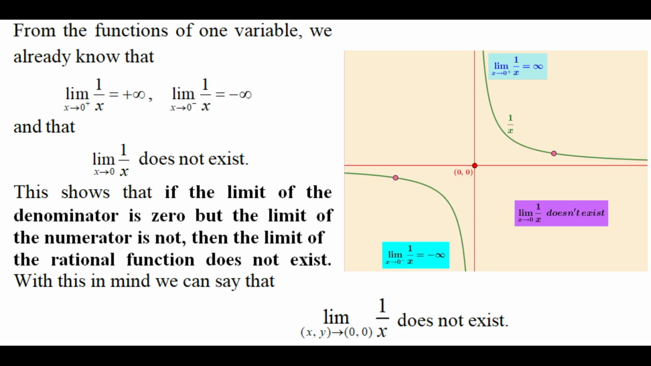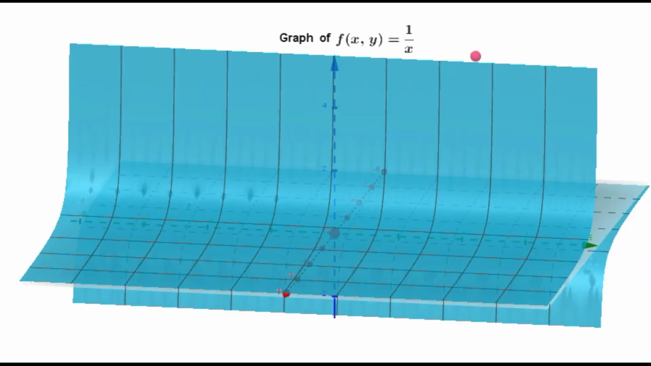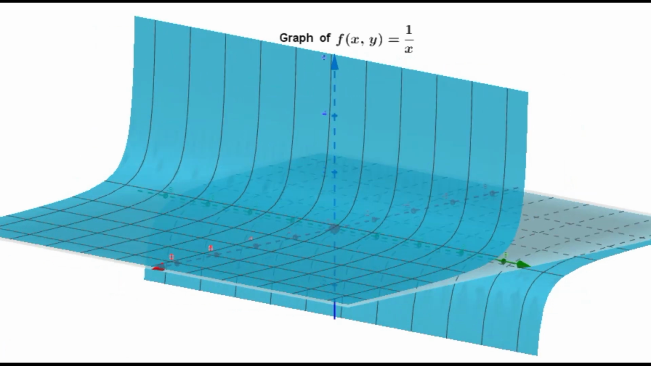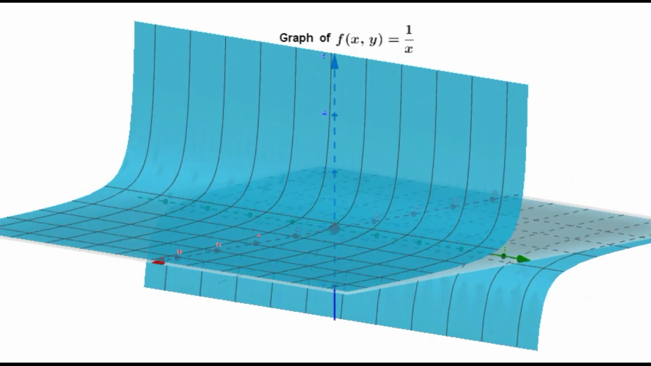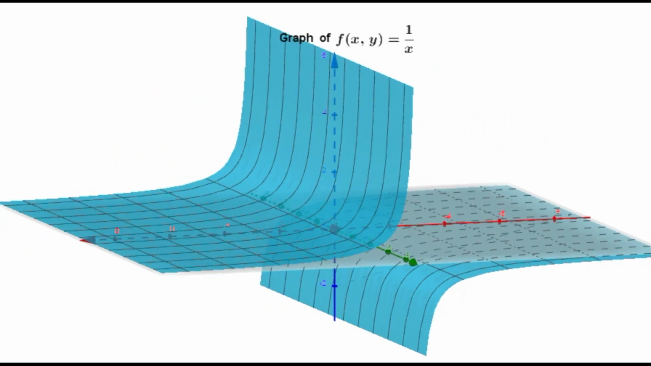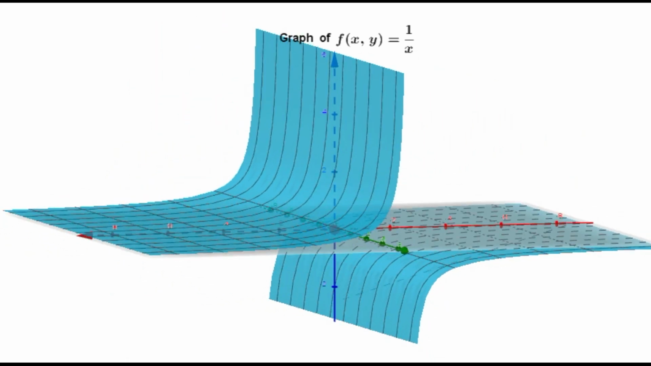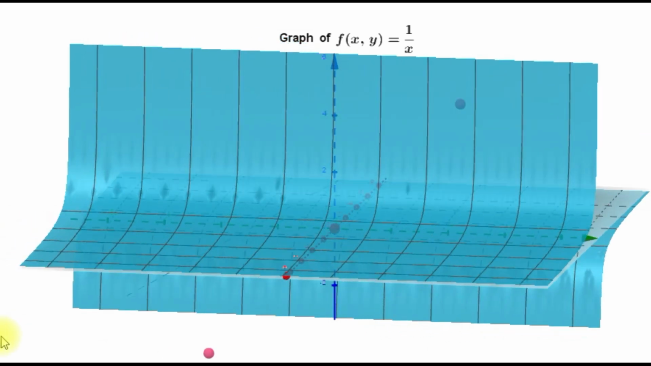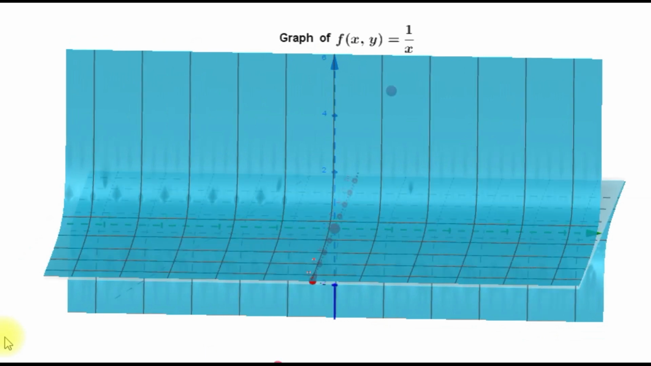From the functions of one variable, we already know that the limit as x approaches 0 from the positive side of 1 by x is equal to plus infinity, and the limit as x approaches 0 from the negative side of 1 by x is equal to negative infinity, and that the limit as x tends to 0 of 1 upon x doesn't exist. This shows that if the limit of the denominator is 0 but the limit of the numerator is not, then the limit of the rational function doesn't exist. With this in mind, we can say that the limit as (x,y) approaches (0,0) of 1 by x doesn't exist.